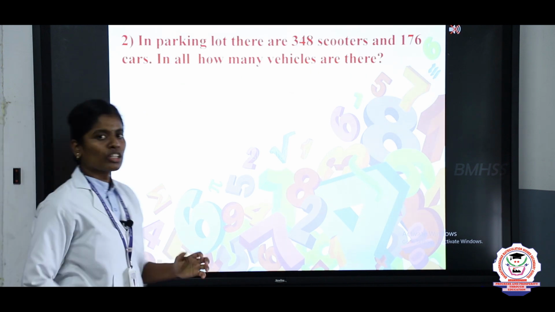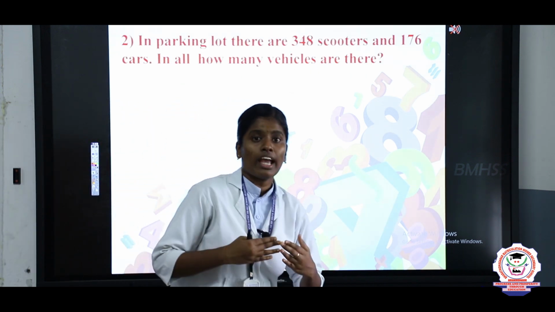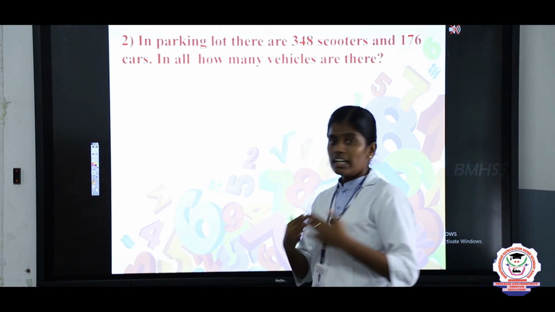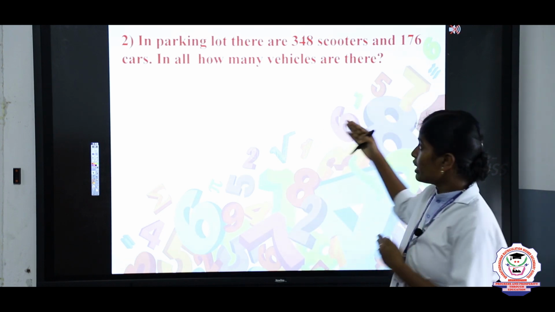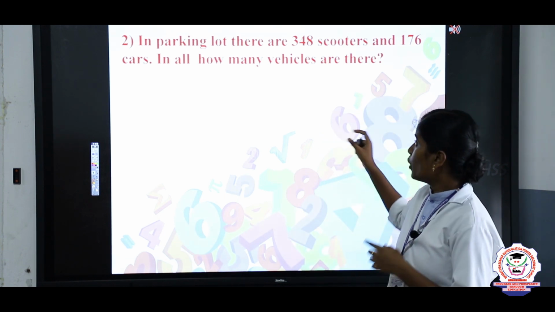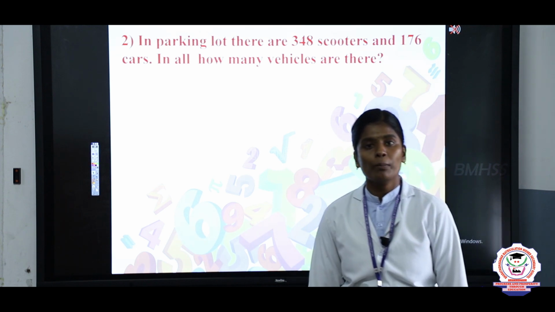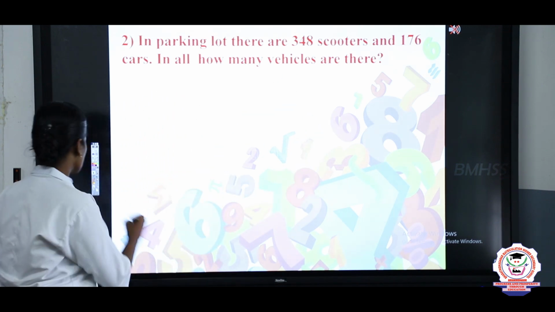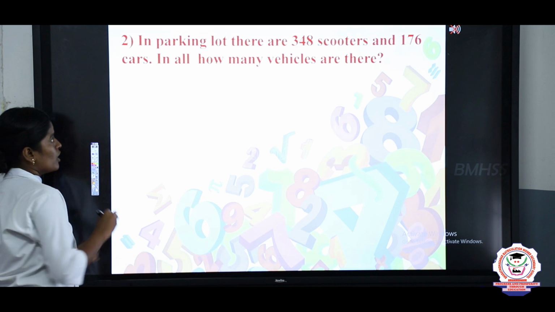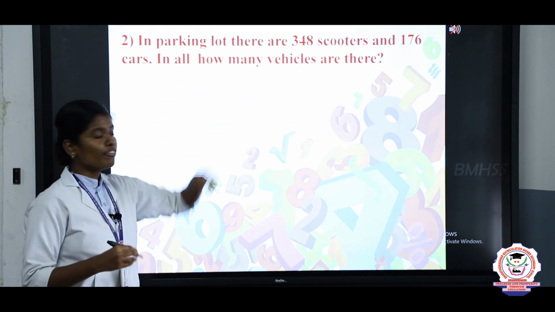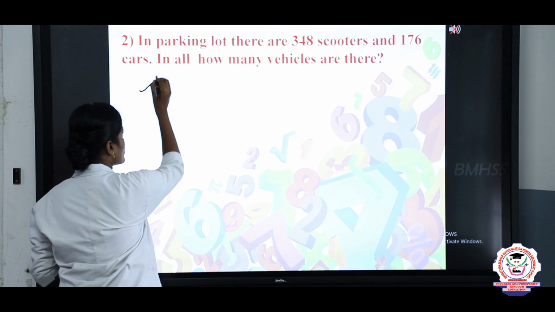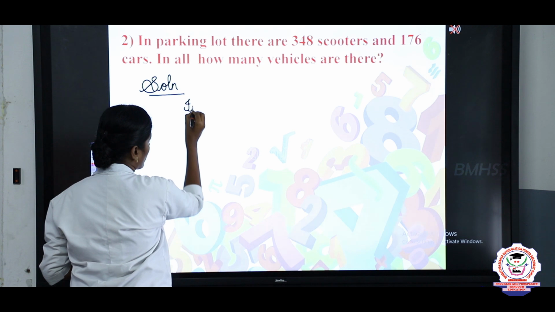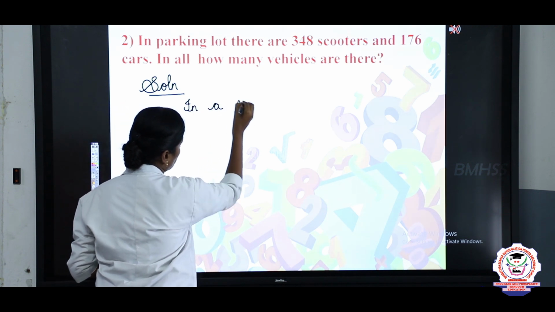In a parking lot there are 348 scooters and 176 cars. In all, how many vehicles are there? So, simply you should take the statement from the question itself. Okay, listen my children. In a parking lot, there are 348 scooters. So, write the solution: in a parking lot.